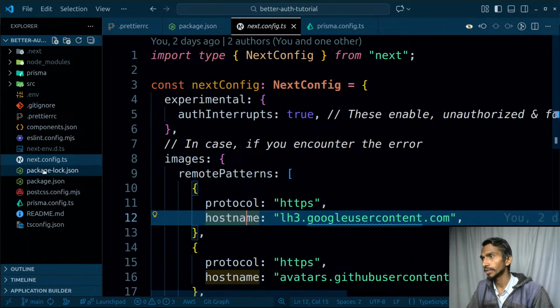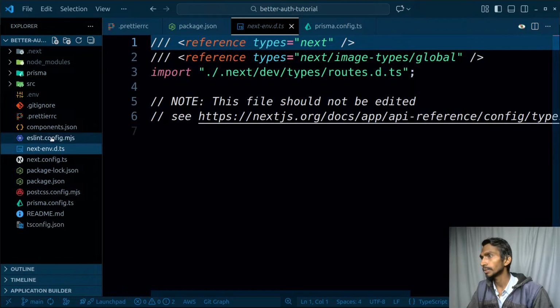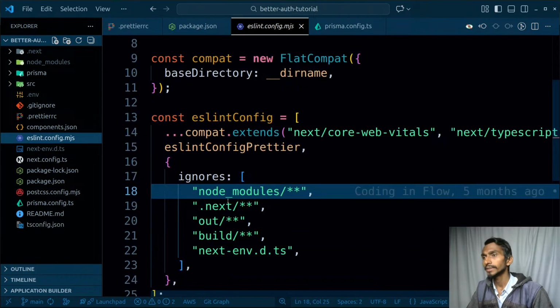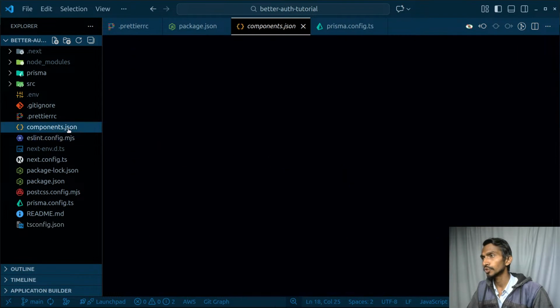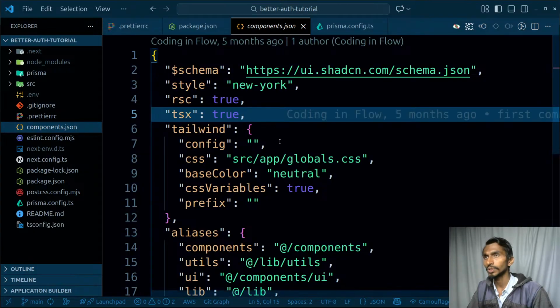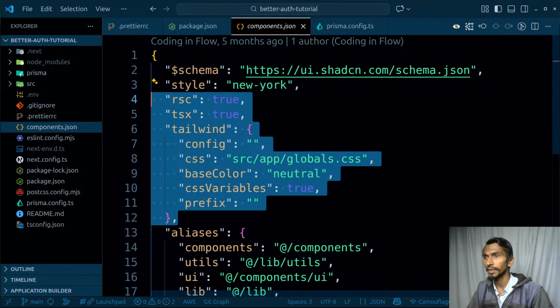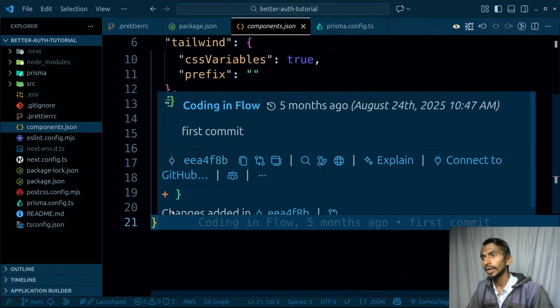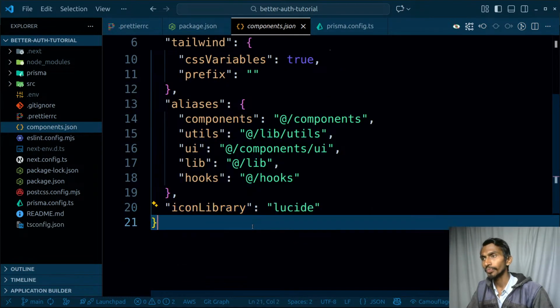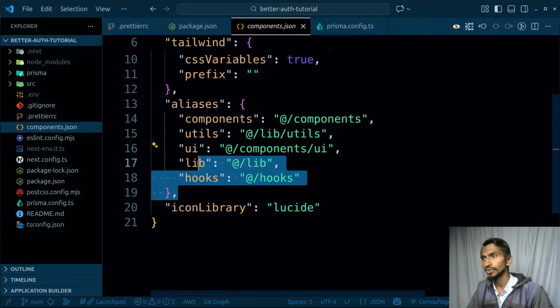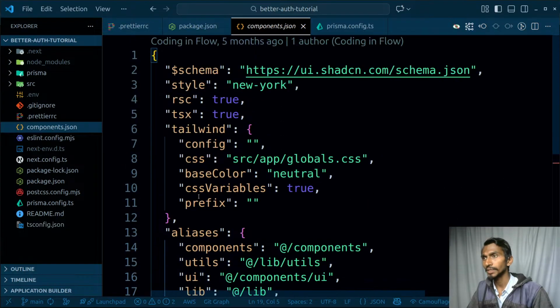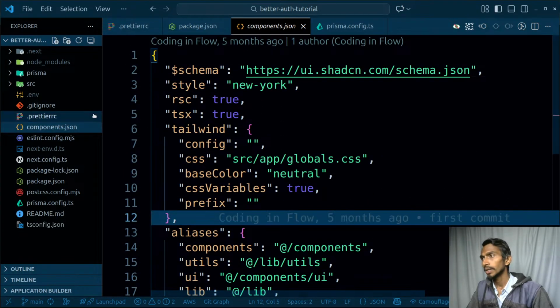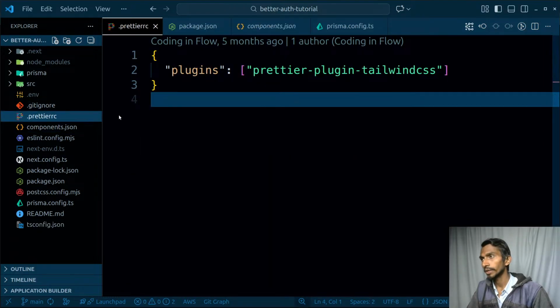So this particular thing is done. Apart from this, this is something that we don't need. ESLint config related things, they are okay. They should be there by default. I don't really need to worry about them. And we will be using shadcn, and this shadcn related file will automatically be created. So again, we don't need to worry about it. Icon library, Lucide, and components, utilities, UI, lib, these are automatically created if I'm not wrong. And the prettierrc file, we have already discussed this.